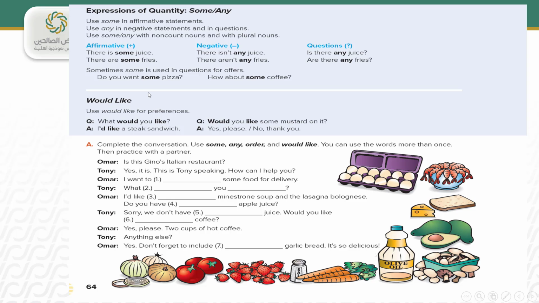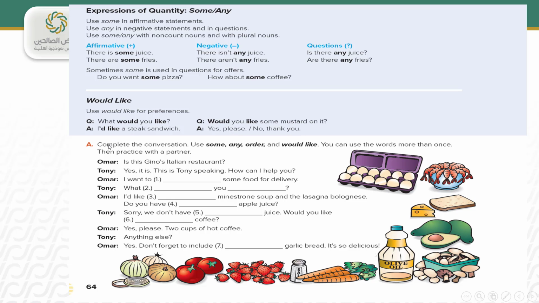Let's move to another point. Would like. Use would like for preferences. What would you like? I'd like a steak sandwich. Means what would you like to choose? Would you like some mustard on it? Yes, please. Or no, thanks.